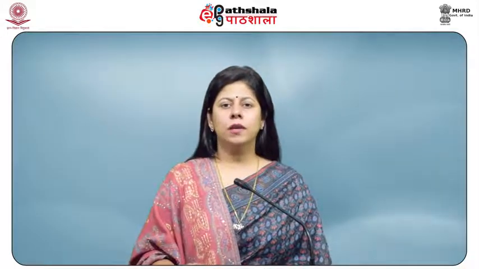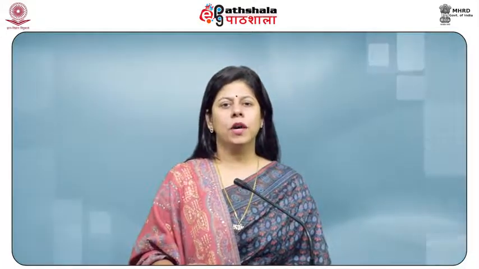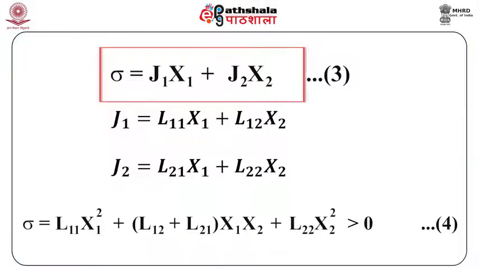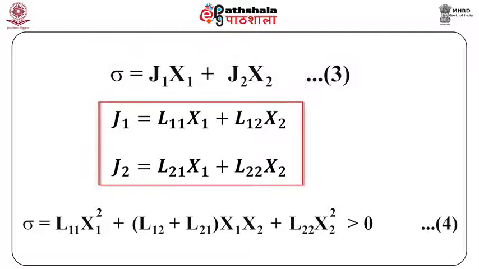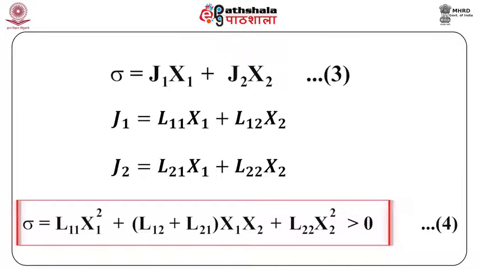Considering two flows and two forces, the entropy production is given by equation 3, which is sigma equals J1 X1 plus J2 X2. Now, substituting for J1 and J2, we obtain sigma as L11 X1 square plus (L12 plus L21) into X1 X2 plus L22 X2 square, which is greater than 0.